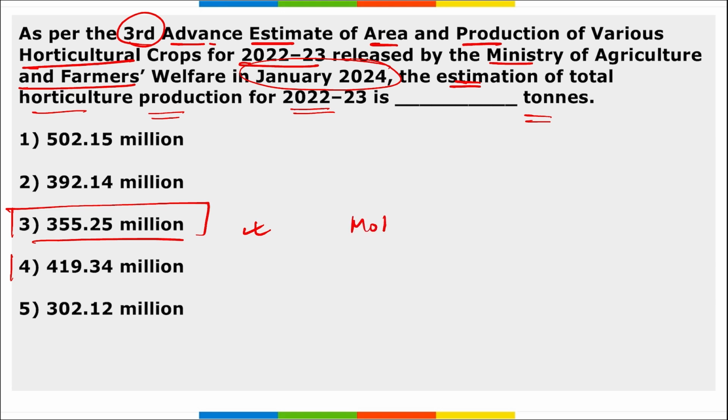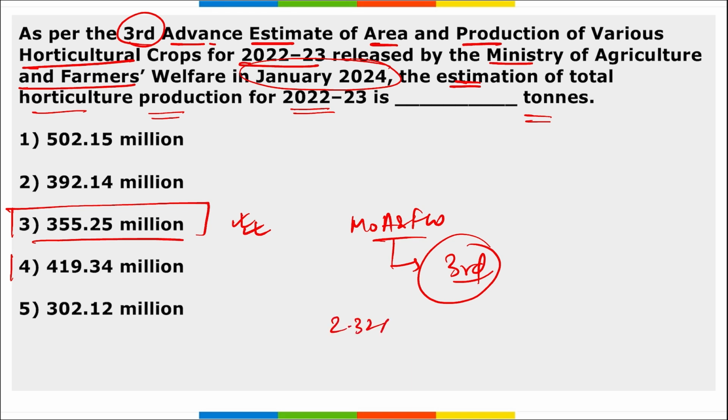So the Ministry of Agriculture and Farmers Welfare released this third advance estimate report, and the estimated total horticulture production for 22-23 is 355.25 million tons, which shows an increase of 2.32 tons from the past year of 21-22.